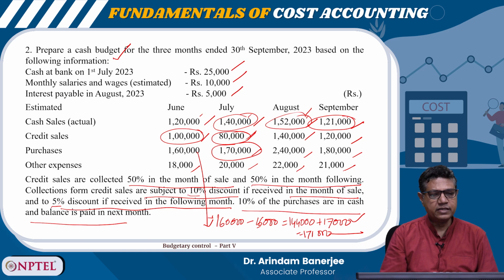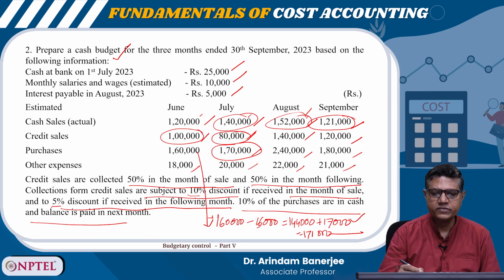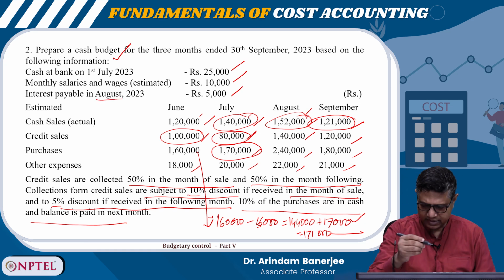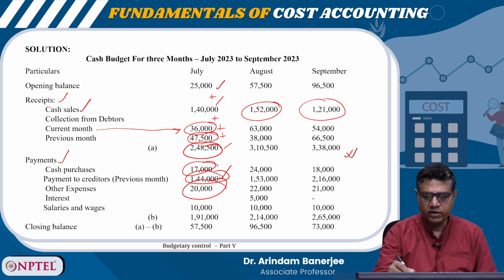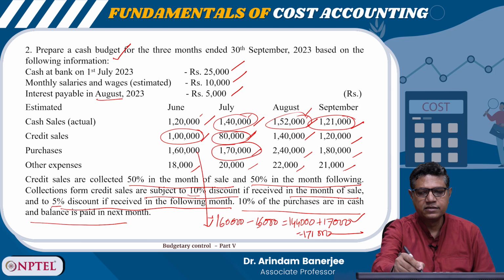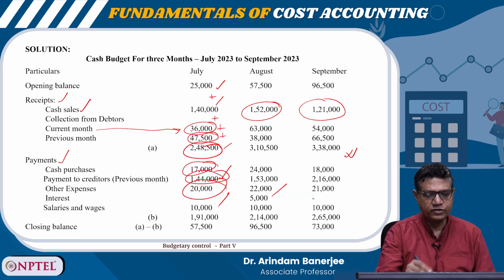The other expenses are given here. Other expenses 18,000, 20,000. So it is happening in the same month. So 20,000. Interest, there is no interest here. Interest is only payable in August. So it is coming in August. Salaries and wages, it is 10,000 per month.